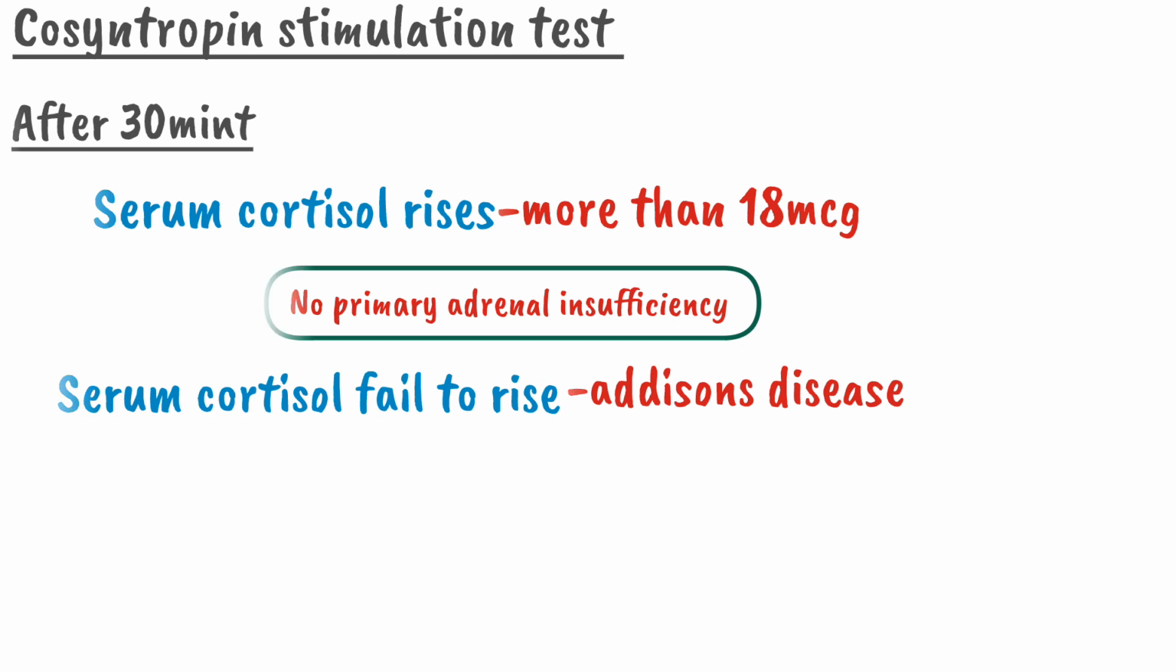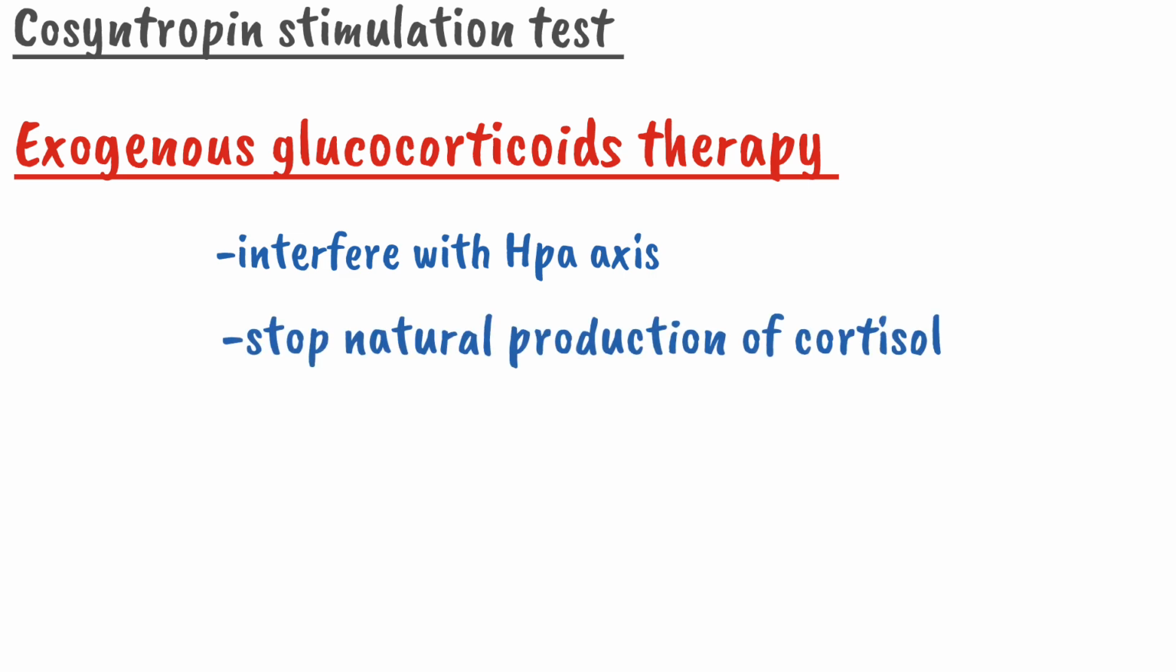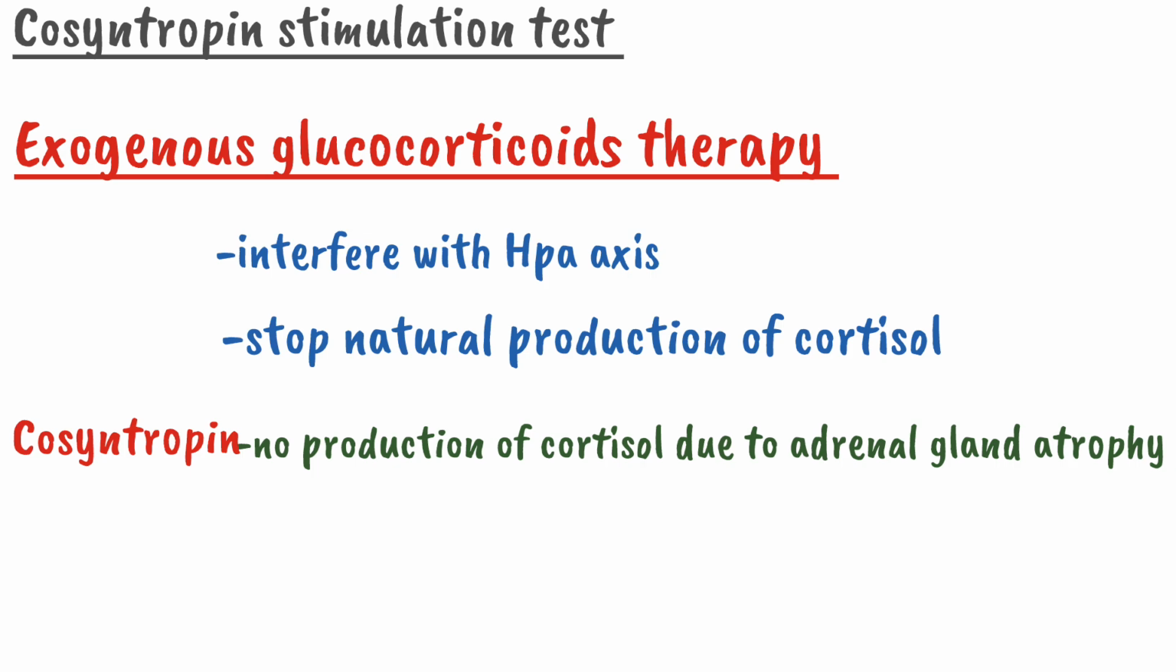One more concept which I would like to explain in context with the cosyntropin stimulation test is that when a patient is on exogenous glucocorticoid, this exogenous glucocorticoid interferes with the HPA axis, so it will stop the normal production of cortisol. In that case, when we give cosyntropin, it will act on the adrenal gland, but due to the exogenous glucocorticoid, the adrenal gland undergoes atrophy, so there will be no production of cortisol. So always remember this cause, that it can also interfere with the result in the cosyntropin stimulation test. With the help of these three tests, we are able to diagnose that a patient is suffering from Addison disease.